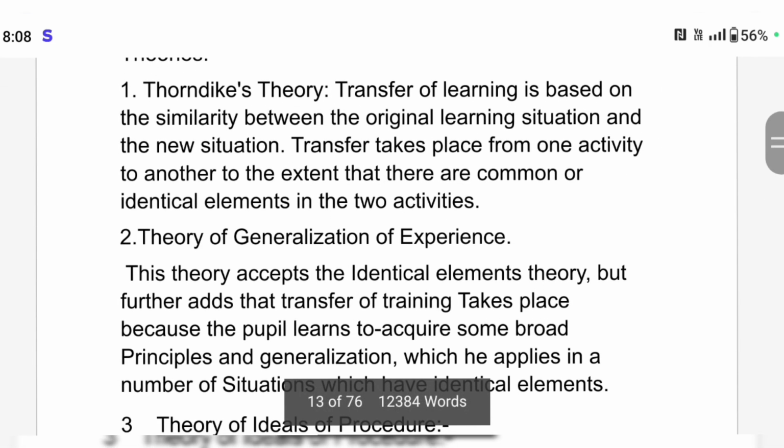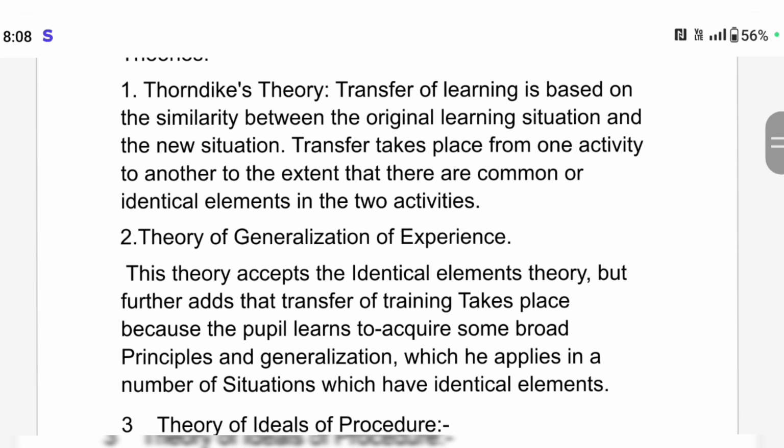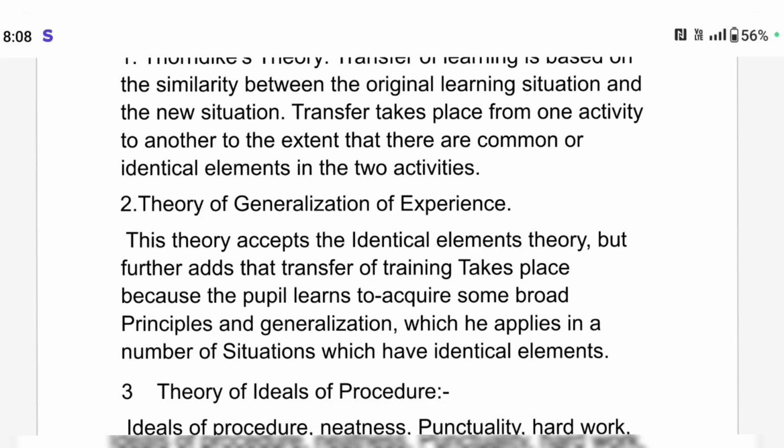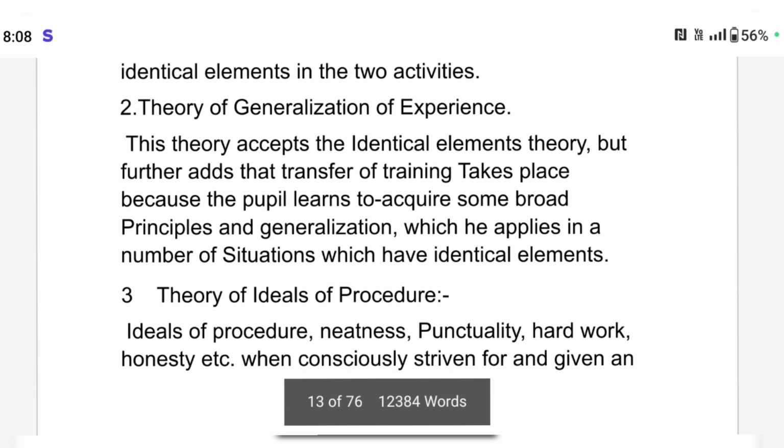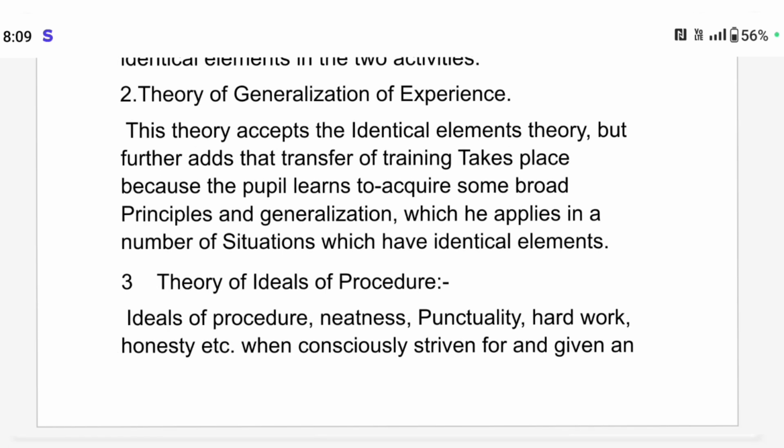Here are some theories also. Thorndike's theory: transfer of learning is based on the similarity between the original learning situation and the new situation. So transfer takes place from one activity to another. The next is the theory of the generalization of experience. This theory is an identical element theory.